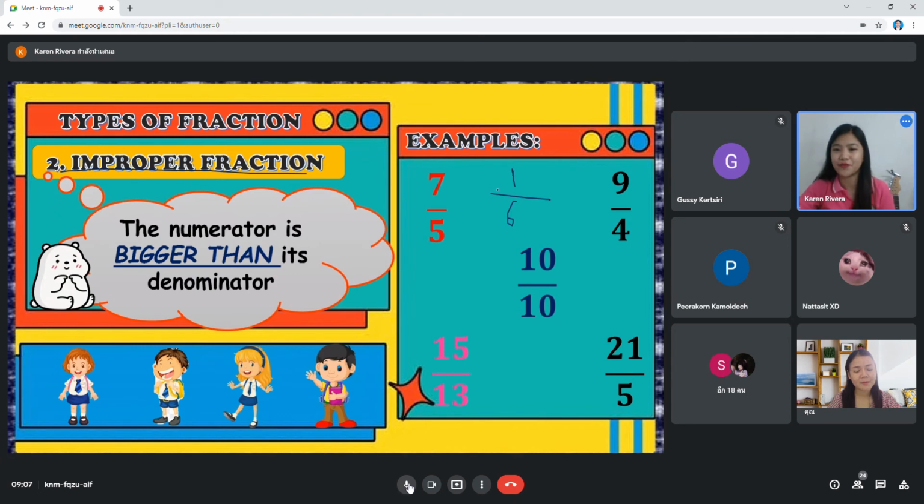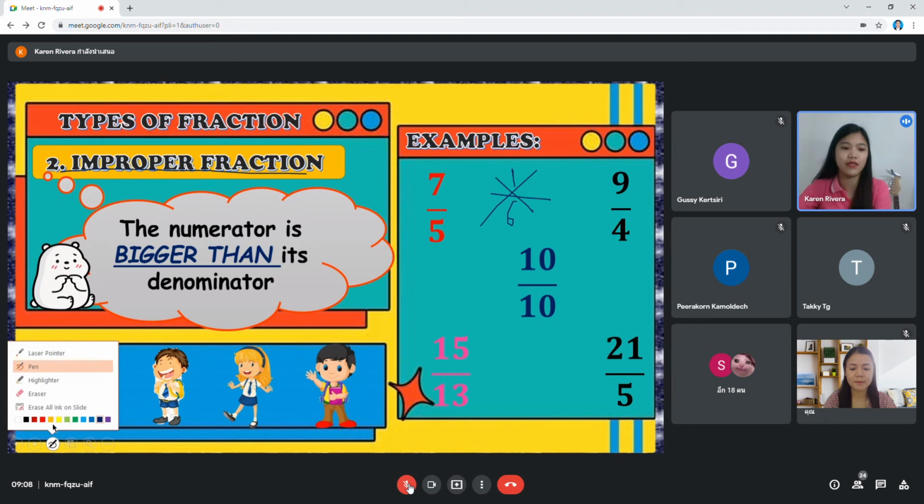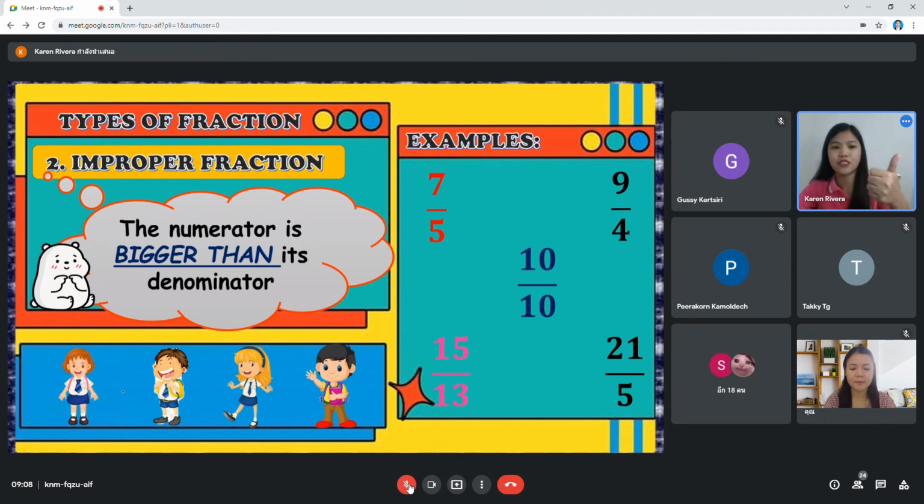No, very good. No, it's not. So if this is not improper, what type of fraction is this? Proper fraction. Yes, very good. Now, proper fraction finish.